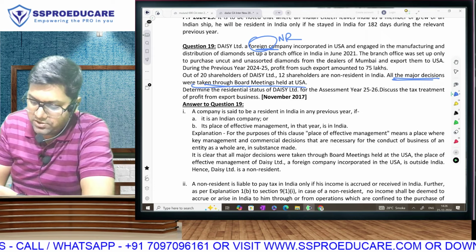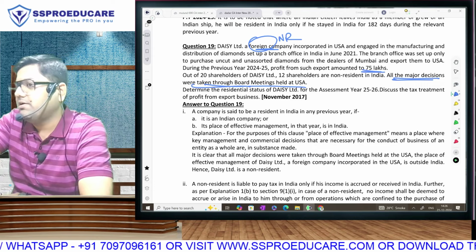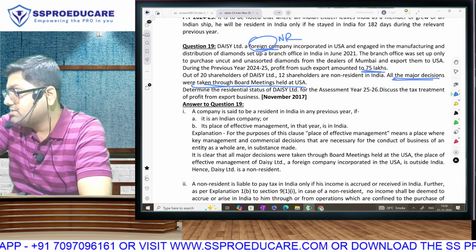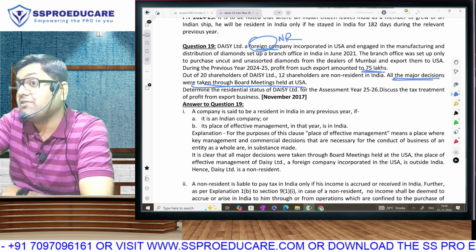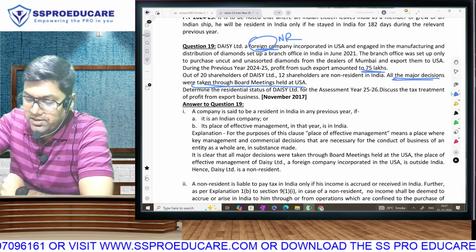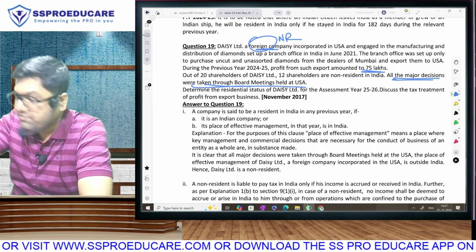So non-resident. Now the question is, is this profit of 75 lakh taxable in India? See, if it was resident, then the answer was very easy. It is non-resident, so you have to check whether it is Indian income. Because if it is Indian income, it will become taxable. Correct? So they have an office in Mumbai. So still you are saying not taxable. Why?